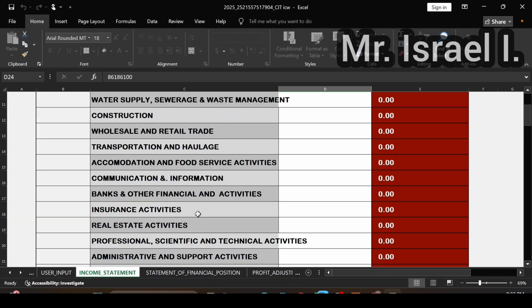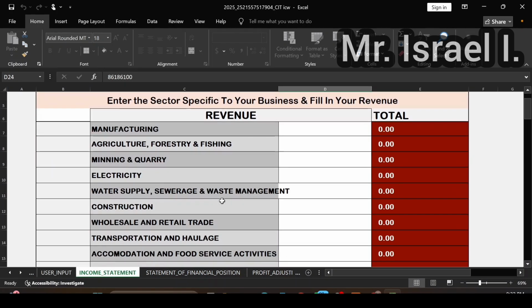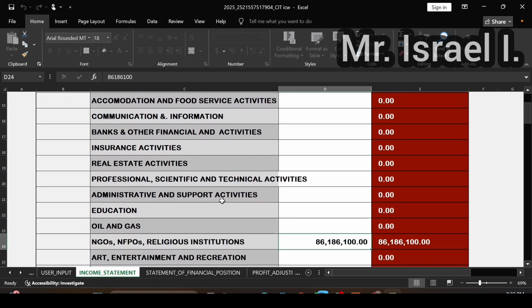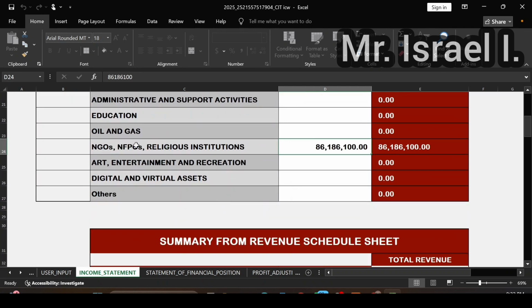Now you come to income statement. While filing for NGOs, you look for NGOs. This is NGO, right? And the information we have here is their revenue. Not revenue, their grant, or their what? The donor amount given to them.